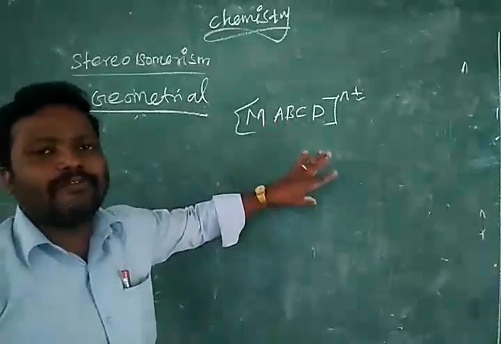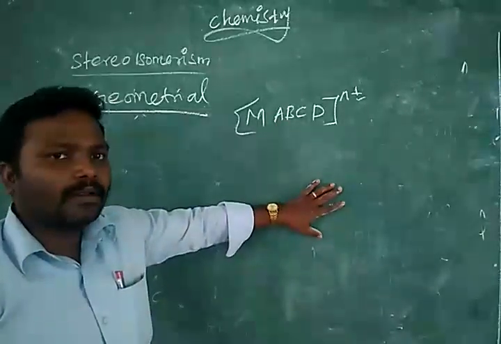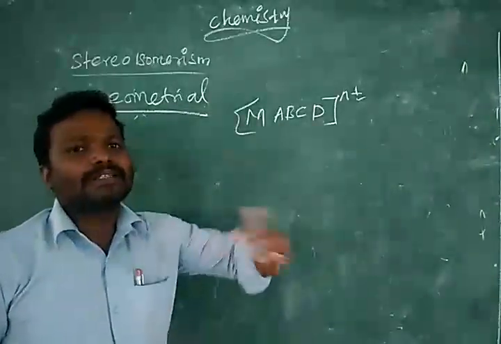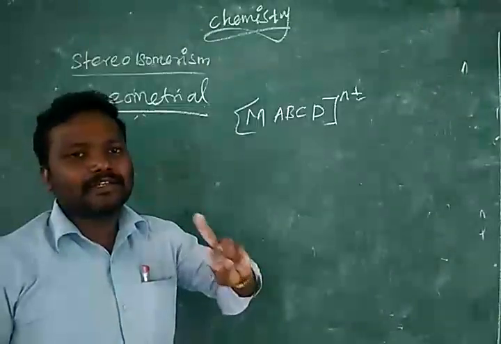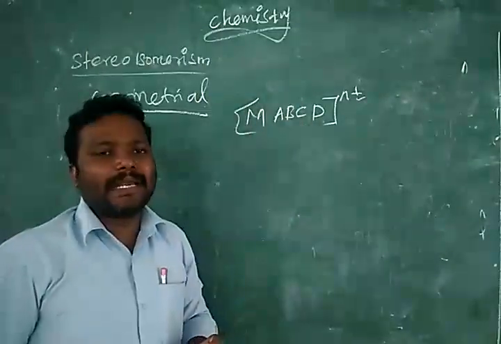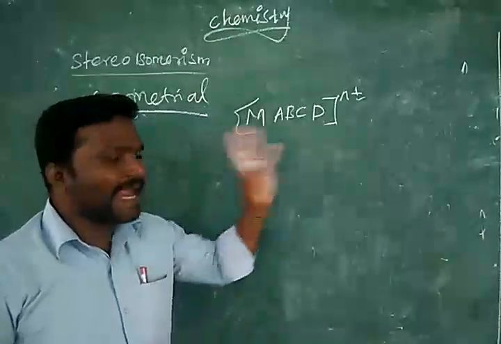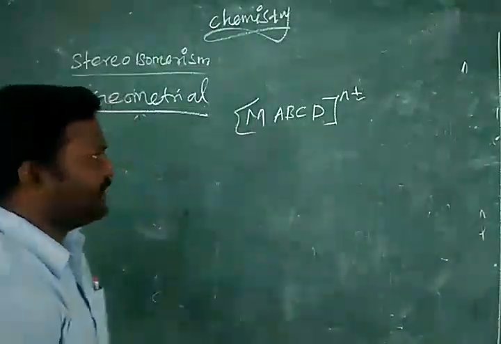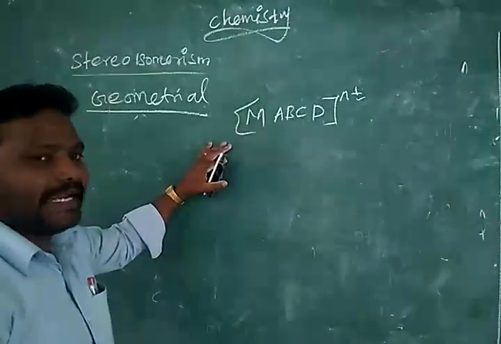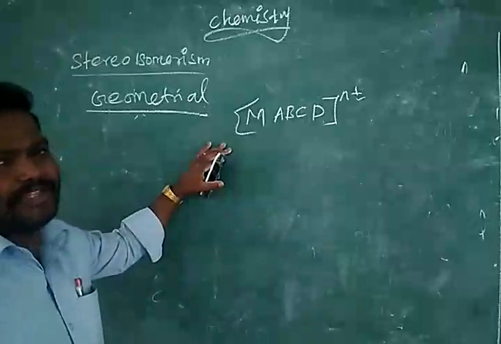For cis form or trans form, at least any two ligands should be the same ligand. But all four ligands attached to the metal atom are entirely different. Because of that, we could not write cis form, trans form, but we can write four isomers.